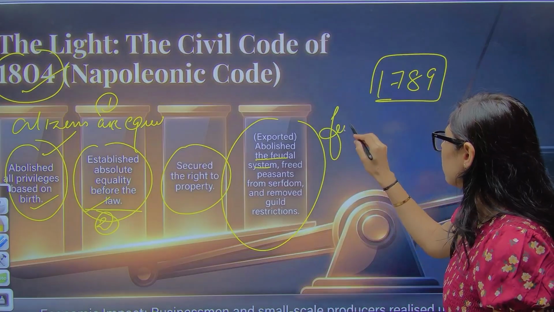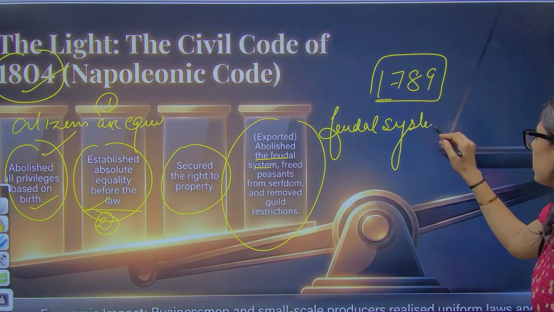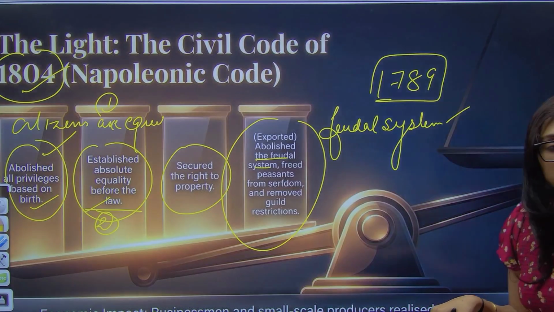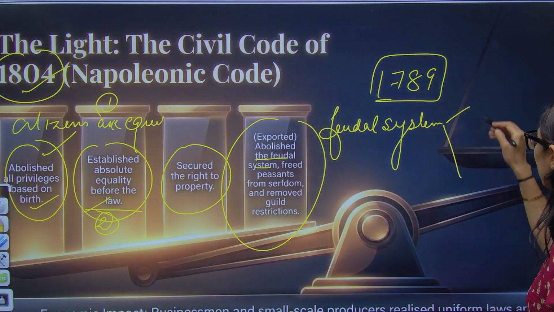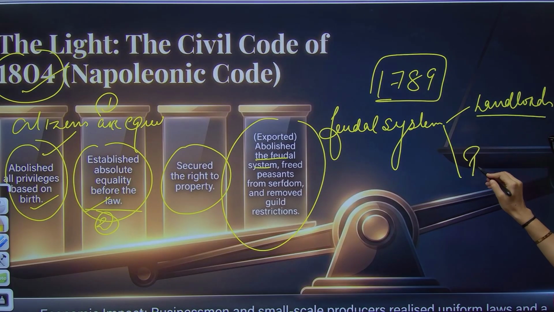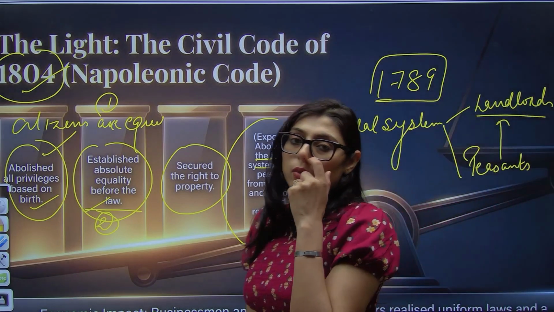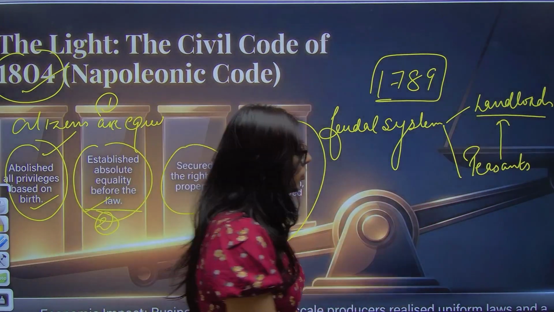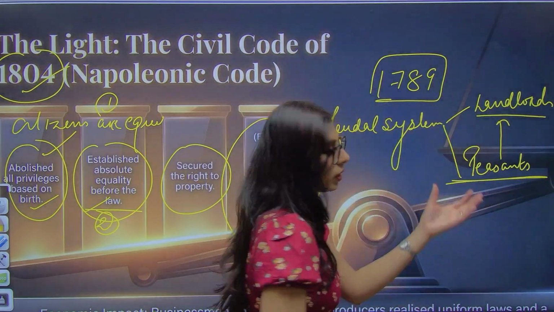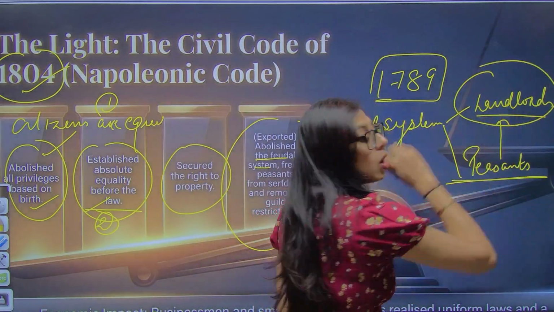What is feudal system? Now NCERT says that there is a feudal system. But what is feudal system? Feudal system is a system that has landlords, lords of lands, plus peasants. That means peasants are working on the lands of the landlords, and they are getting only a minor portion of their wages or maybe some kind of grains in return, right? So they are working for the landlords, and it was a very oppressive system.